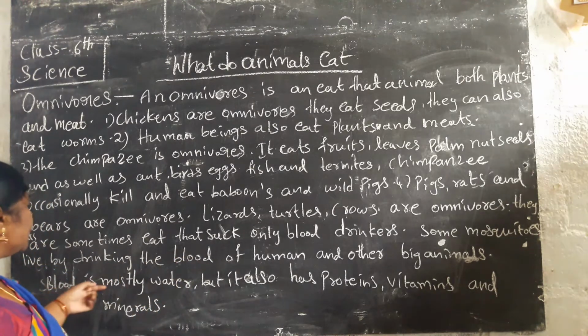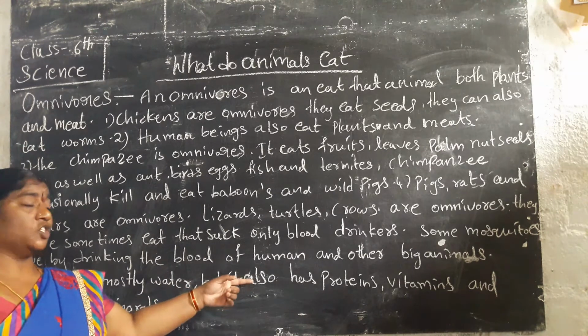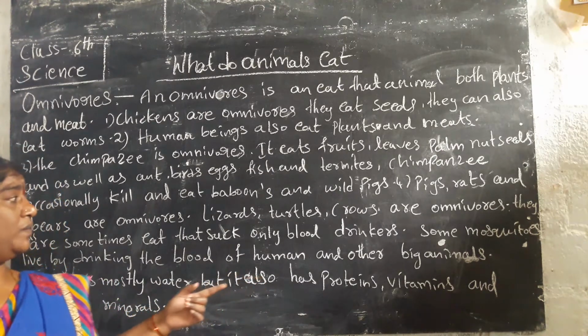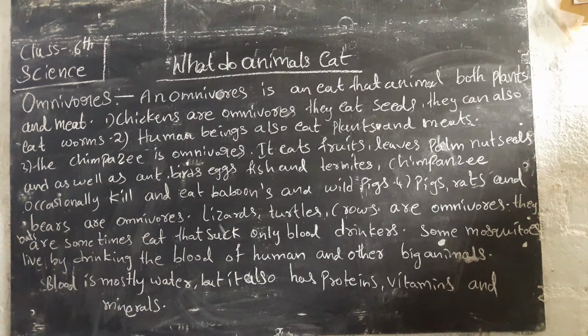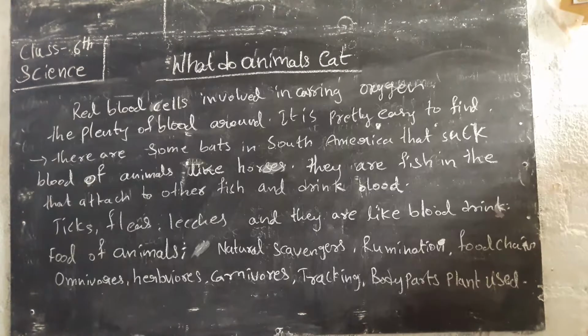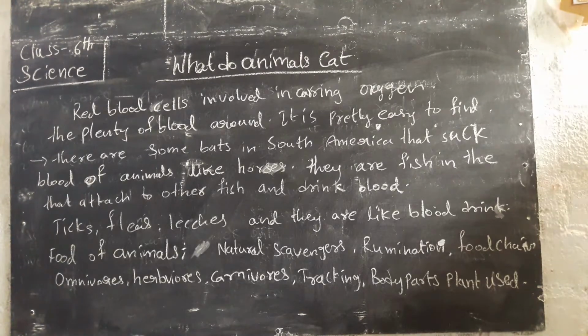Blood is mostly water, but it also has proteins, vitamins and minerals. Red blood cells are involved in carrying oxygen.